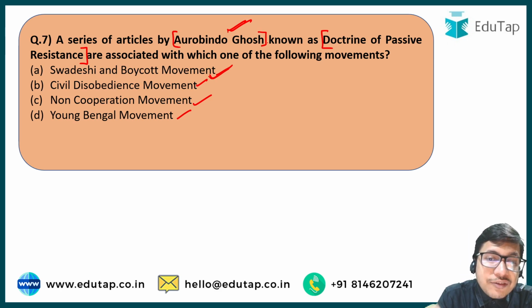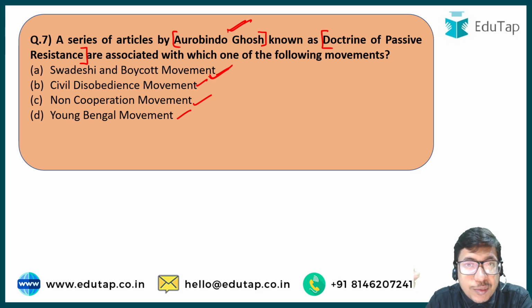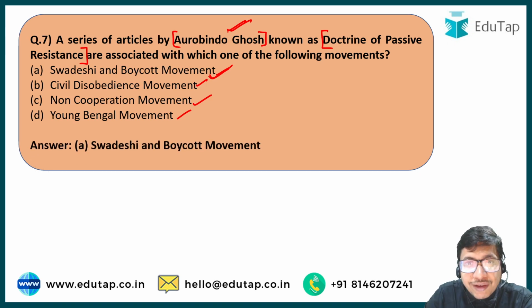Aurobindo Ghosh was basically one of the Indian leaders who was very extremist in his views, and he was also active during the initial days of Congress, especially during the Swadeshi movement. During the Swadeshi movement, he advocated a doctrine of passive resistance, that we have to use certain means where we do not directly indulge in violence, but through some very extreme means, we let the government know that we are not at all satisfied and we are not going to cooperate with your policies unless you change them. So Aurobindo Ghosh came up with this doctrine of passive resistance for the Swadeshi and Boycott movement. Okay, next up is question number 8.